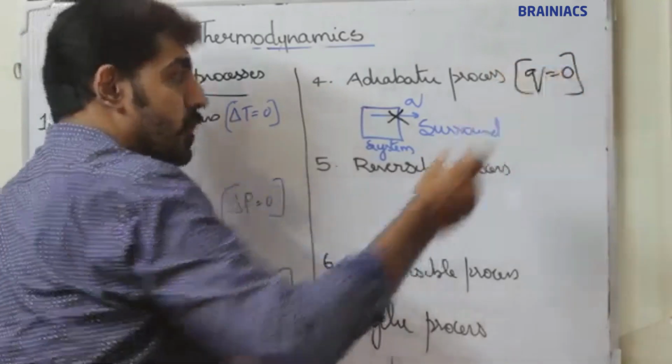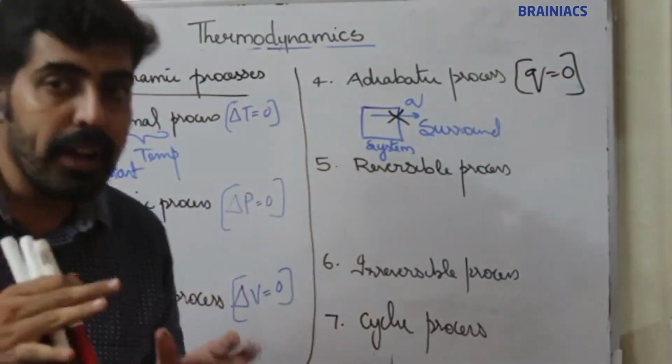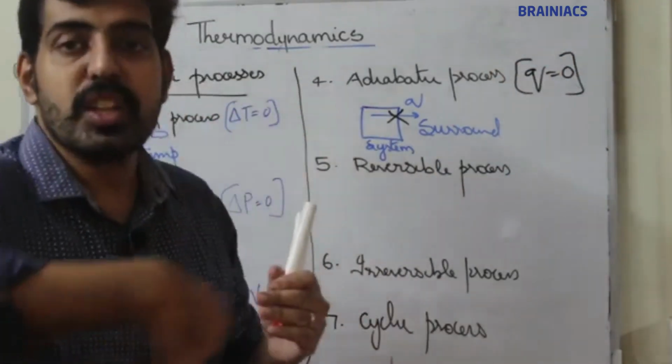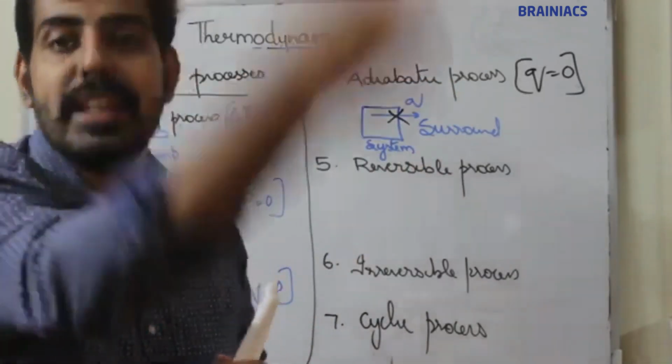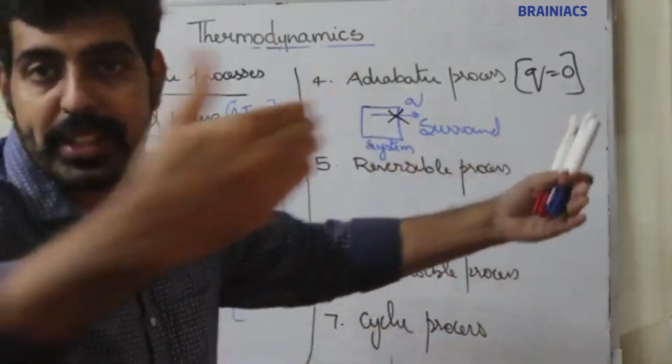So what are adiabatic processes? Processes in which there is no exchange of heat between system and surrounding.